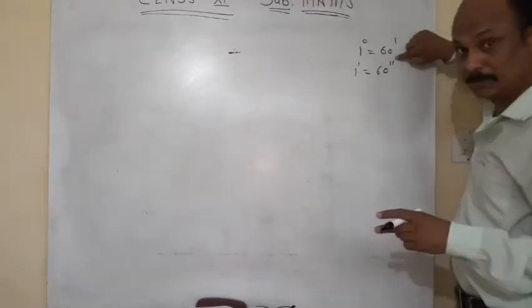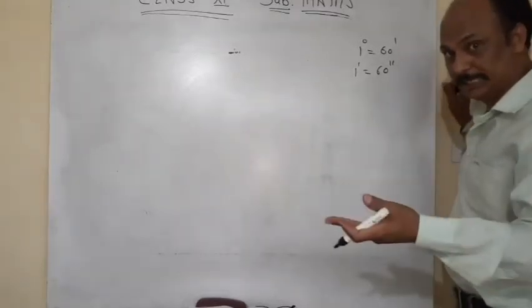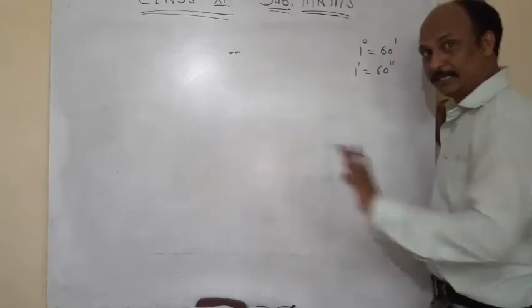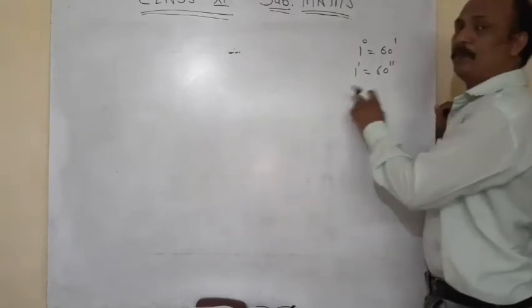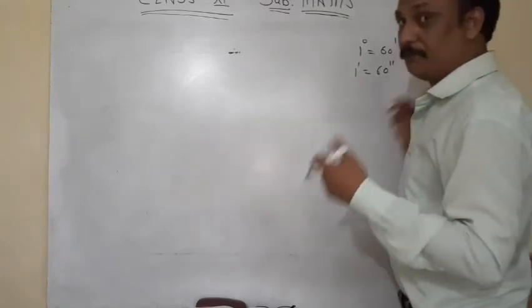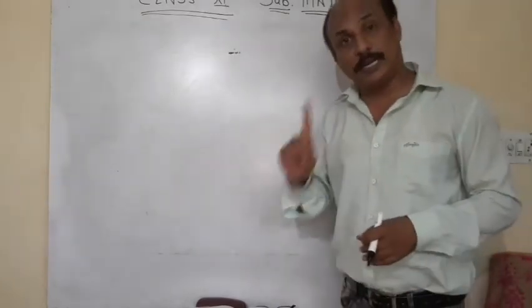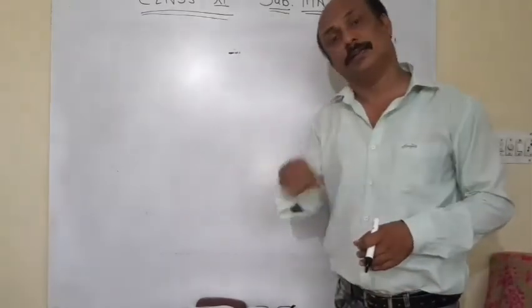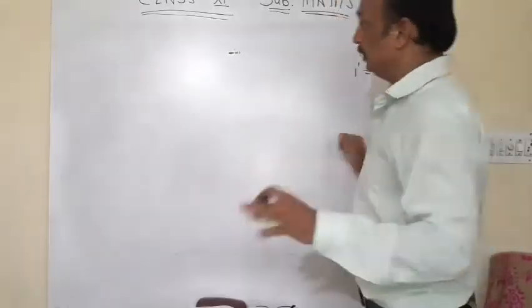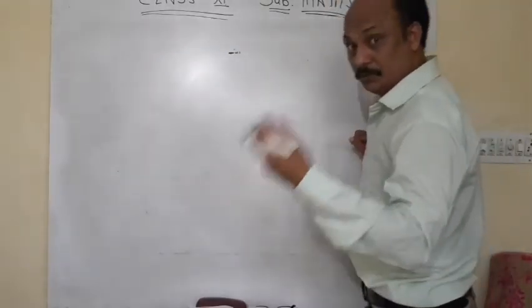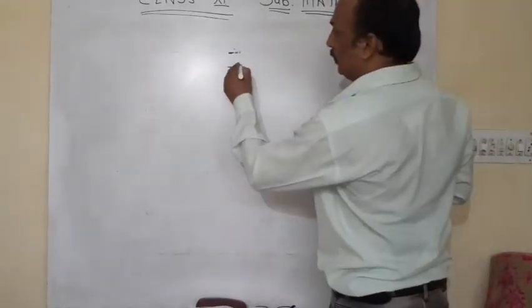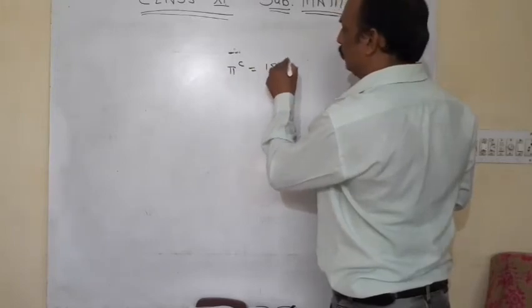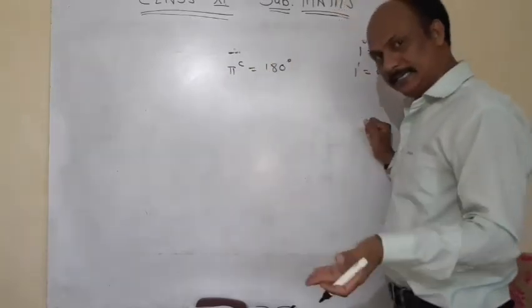Here, this double dash represents seconds for angles in trigonometry. With the help of these, we can find the value of 1 radian in degree. And we all know that pi radian is equal to 180 degree.